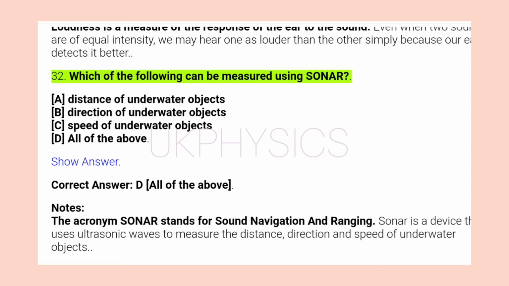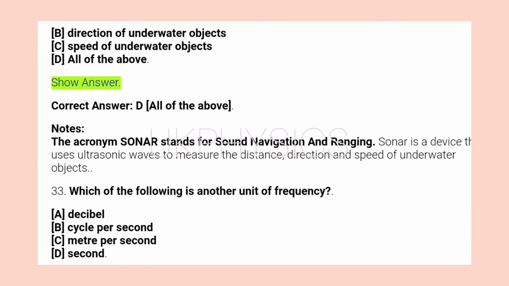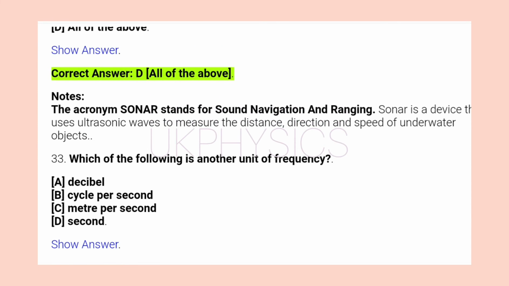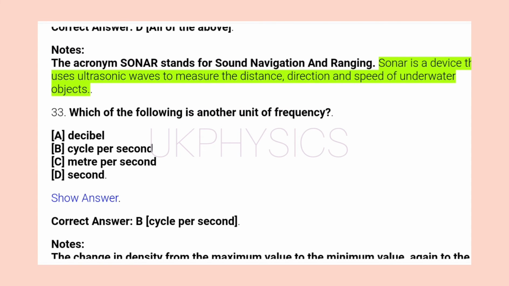32. Which of the following can be measured using sonar? A. Distance of underwater objects. B. Direction of underwater objects. C. Speed of underwater objects. D. All of the above. Show answer. Correct answer, D. All of the above. Notes: the acronym SONAR stands for Sound Navigation and Ranging. Sonar is a device that uses ultrasonic waves to measure the distance, direction and speed of underwater objects.